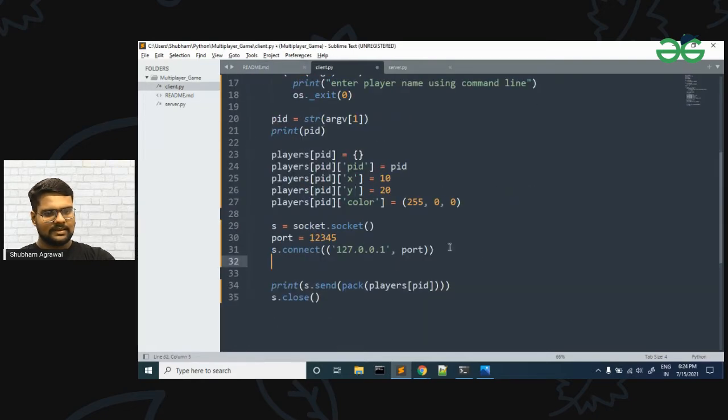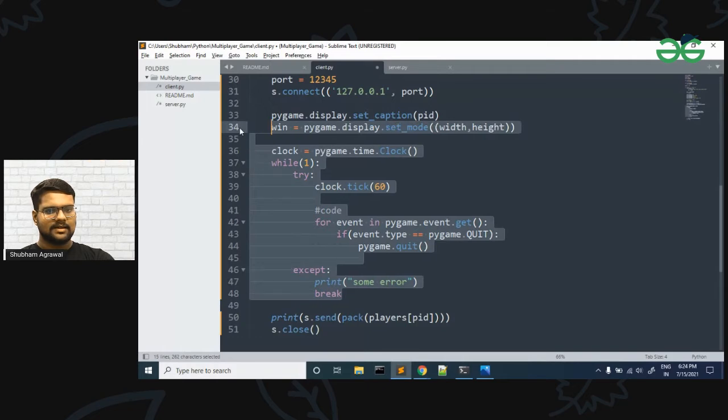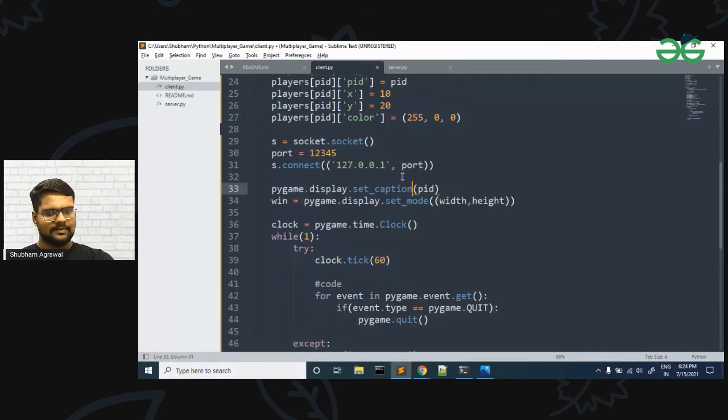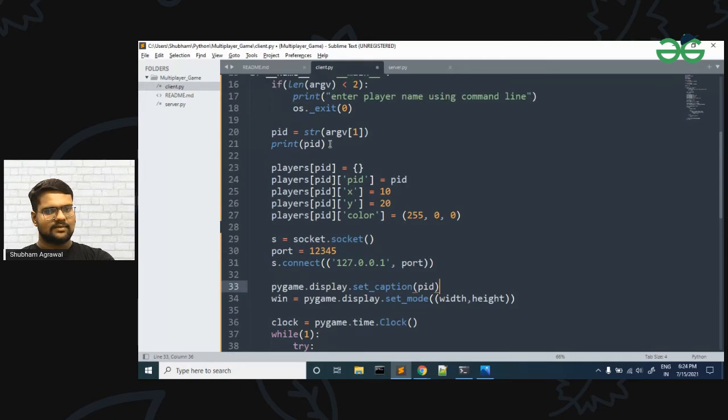So here first we will create a Pygame display. Here we are setting the caption of our display as PID. Since PID is taken from the command line and it is something like Shubham, then Shubham will be our caption for this Pygame display.